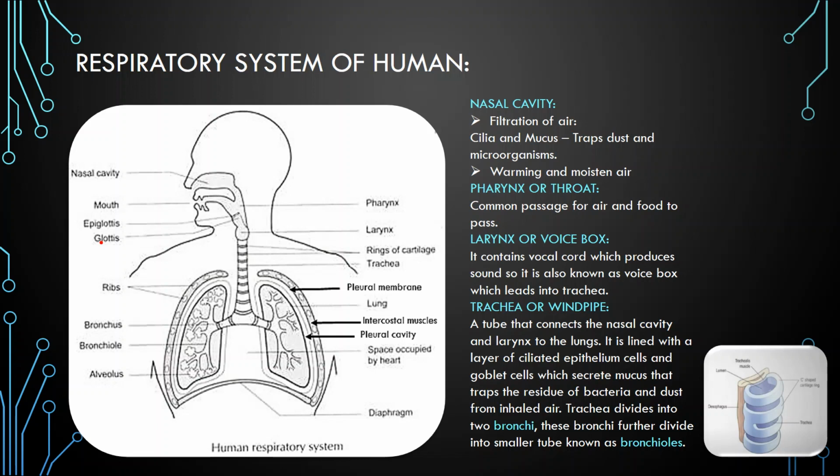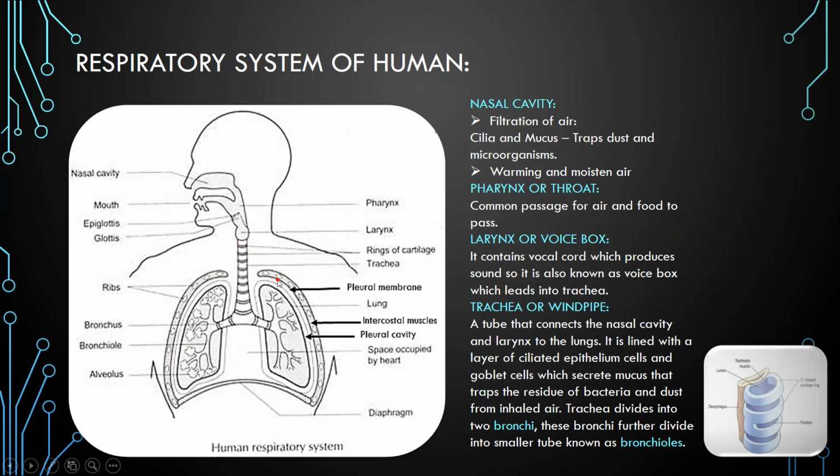Now from the pharynx, the air passes into another tube-like structure known as larynx by the opening called glottis. This glottis has a flap-like covering known as epiglottis, which is a cartilage structure. During eating or swallowing of food, the glottis is closed by the epiglottis, and in this way the epiglottis prevents the entry of food into the windpipe or lungs.